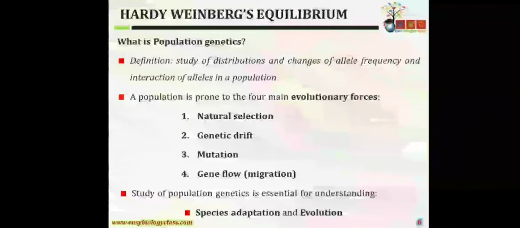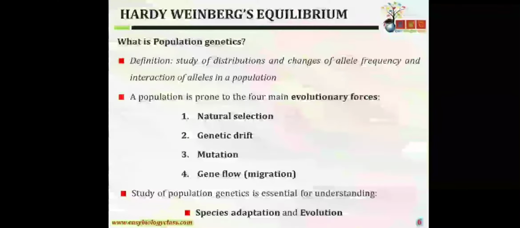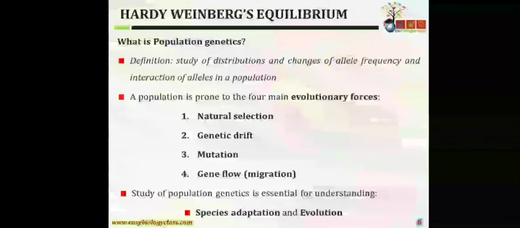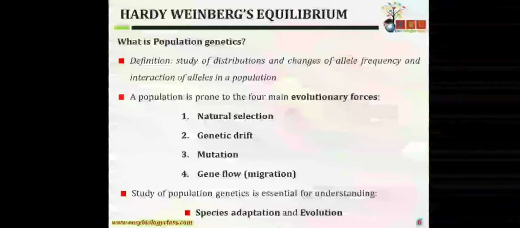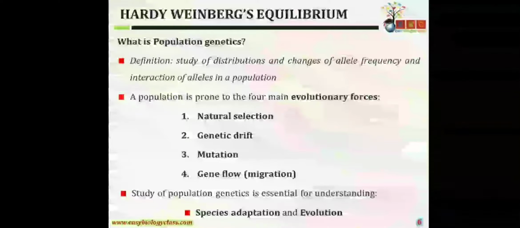But let's suppose that in between, after 50 years, some group of individuals came to that island and got mixed up with that population. Those individuals had blood group A and AB.